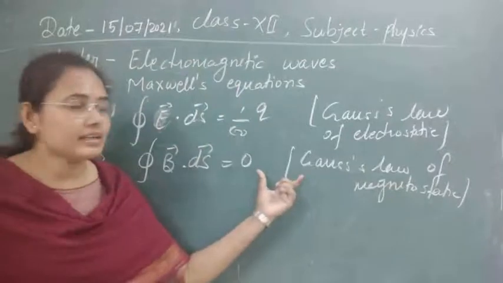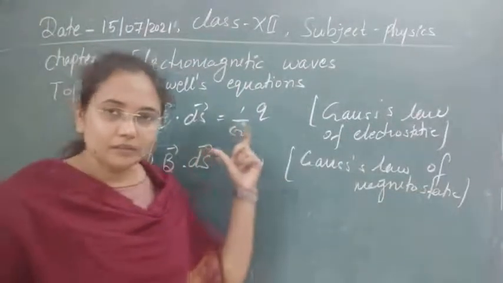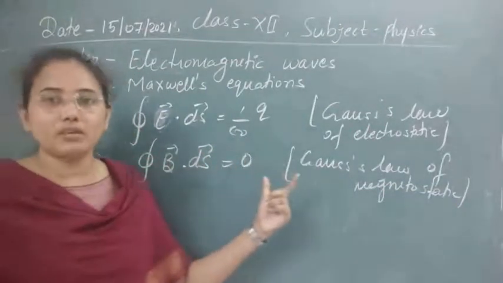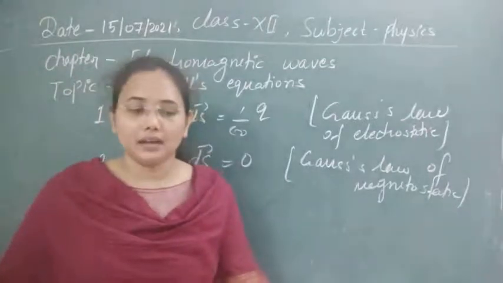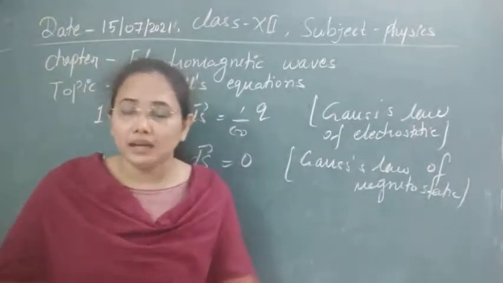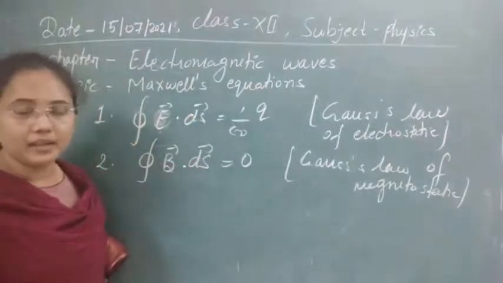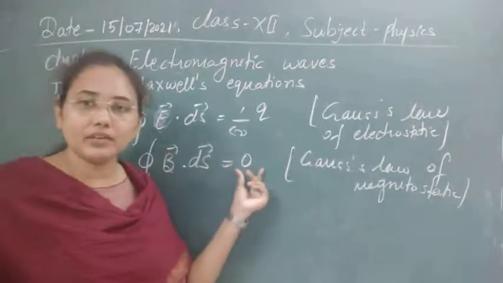The physical significance of this second Maxwell equation is that the magnetic flux enclosed by a closed surface is always 0. As you know, magnets always appear in the form of dipoles; we don't get monopoles, that's why its integral is equal to 0 here.